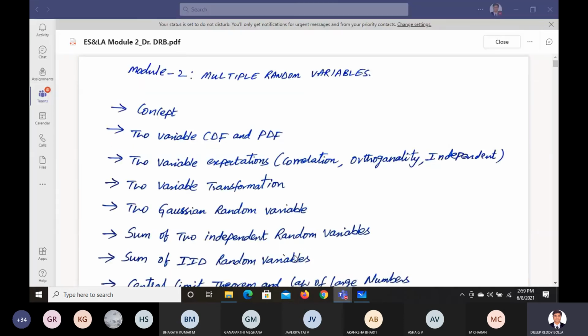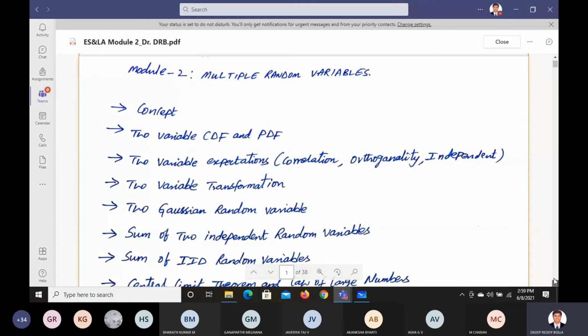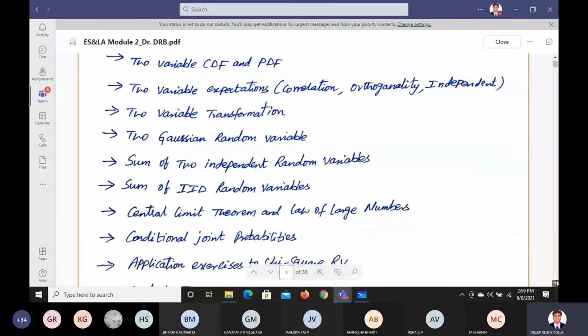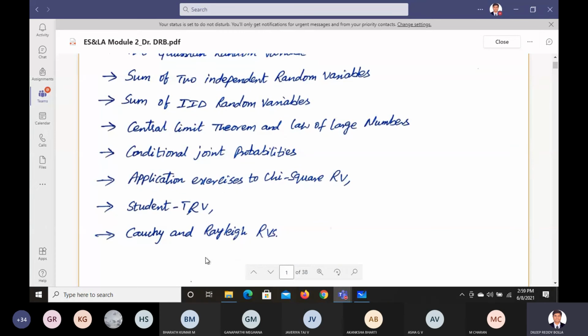Okay, so we'll do the chi-square test, and after doing the chi-square test, the next example is Student's T random variable, Cauchy and Rayleigh random variables. So 1, 2, 3, 4, four applications we have. We'll see each one of them in detail. Then with that, we are able to complete your second module. So in another 1 or 2 classes, we most probably can complete this. Let us say in the next class we'll see chi-square test and Student's T RV, and in another class we can take up the other 2. Okay. Any doubts here?